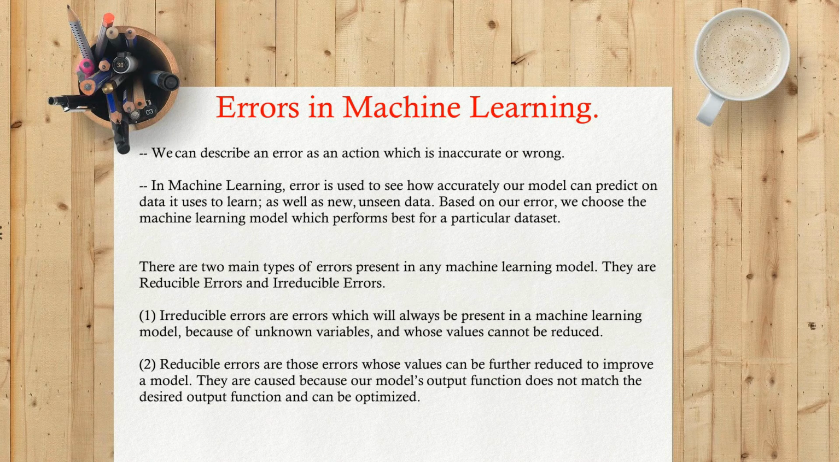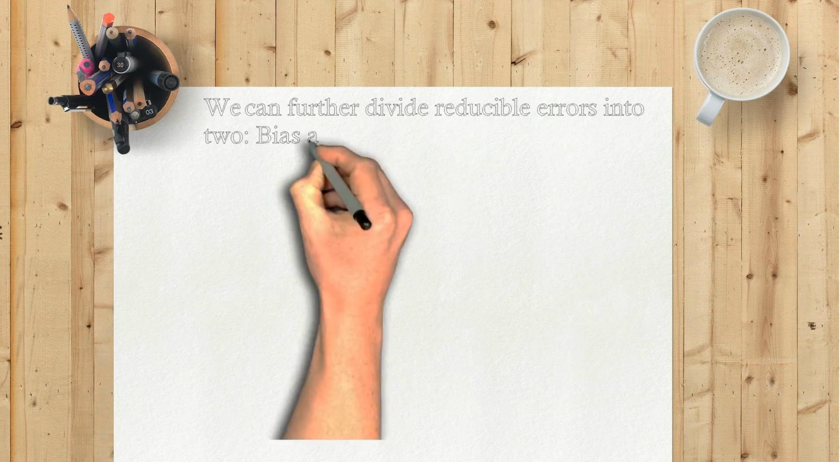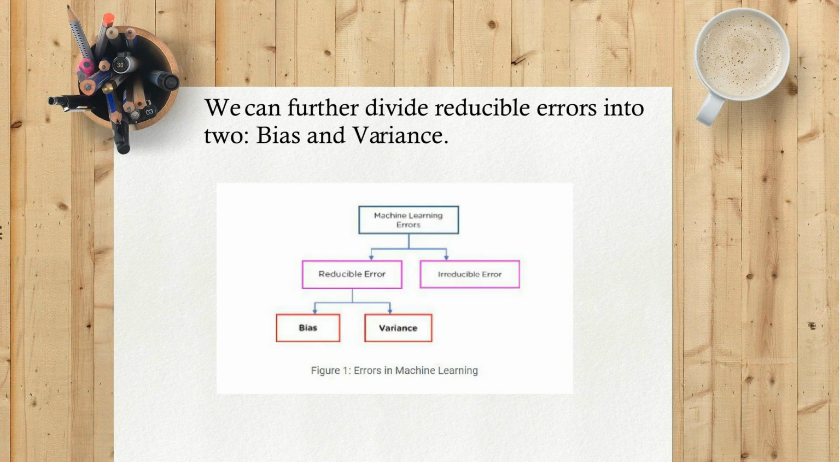1. Irreducible errors are errors which will always be present in a machine learning model because of unknown variables, and whose values cannot be reduced. 2. Reducible errors are those errors whose values can be further reduced to improve a model. They are caused because our model's output function does not match the desired output function, and can be optimized. We can further divide reducible errors into two: bias and variance.